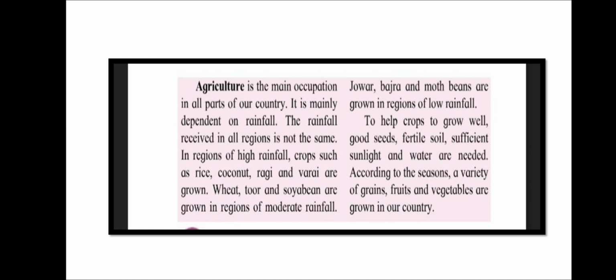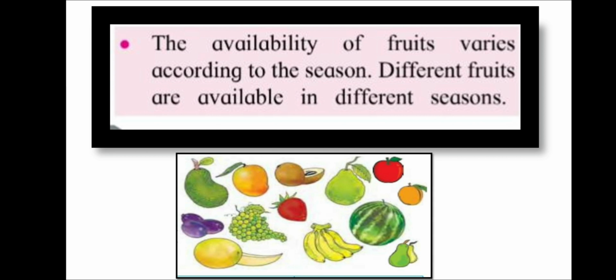To help crops to grow well, good seeds, fertile soil, sufficient sunlight, and water are needed. According to the season, a variety of grains, fruits, and vegetables are grown in our country. The availability of fruit varies according to the season. Different fruits are available in different seasons. You can see the pics of different fruits grown in different seasons.